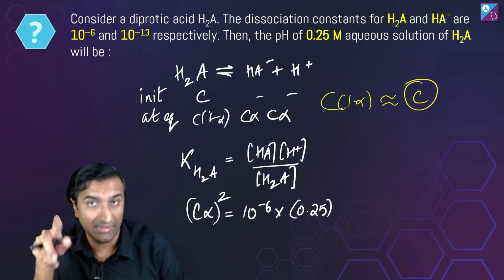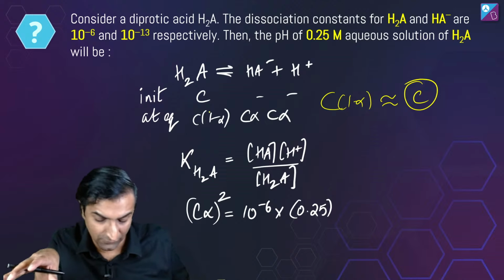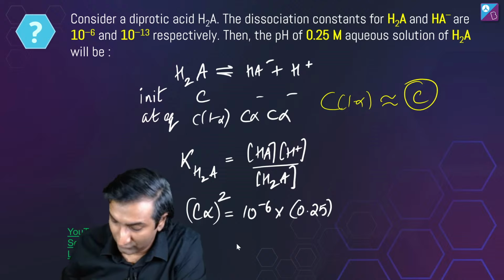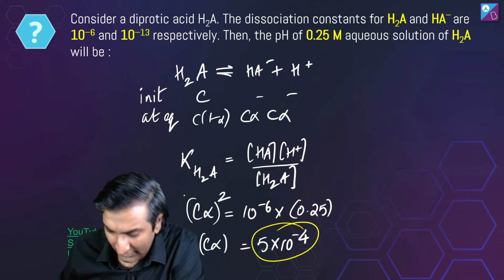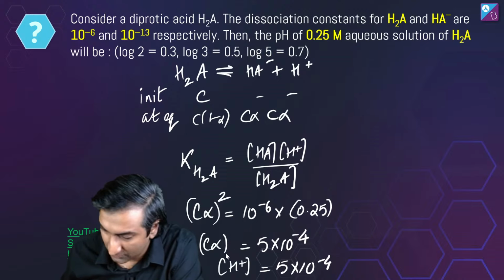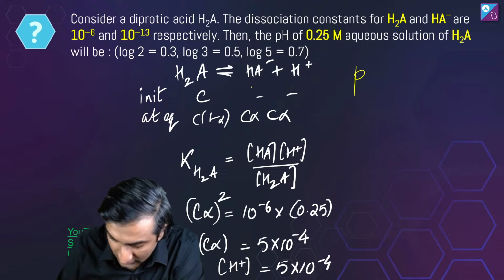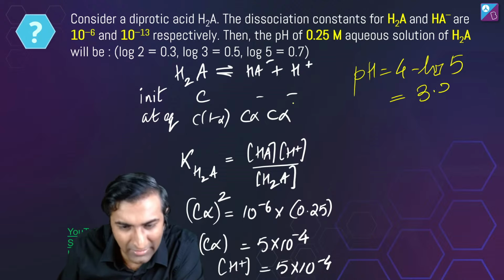In the last question I did it a different way, in this question I am doing it a different way, it's the same thing, right? Doesn't matter which way you do it, but if you do it this way, you get C alpha to be 5 into 10 power minus 4. 5 into 10 power minus 4 means pH is 4 minus log 5, right? That is what pH is going to be. So pH is going to be 4 minus log 5, which is 3.3.